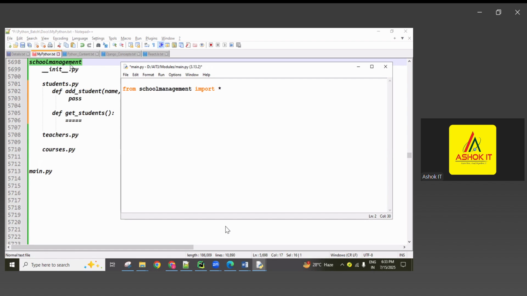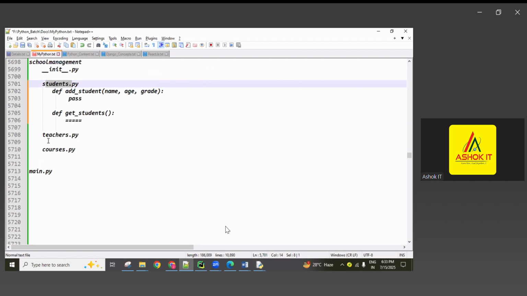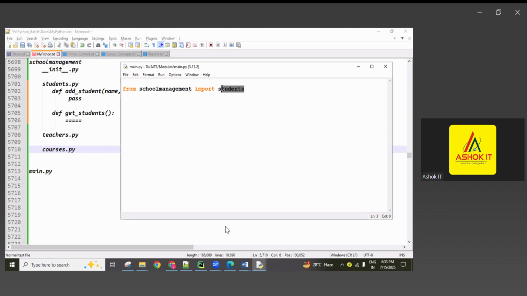Star. If I'm using star, then the students, teachers, courses, all are imported. For example, if I'm using only students, only the student module is imported. In this package, we have 3 modules: students, teachers, courses. So out of all, what module are we importing? Only the students module. Okay, so if you want other modules also, the teachers module also, and the courses module also.